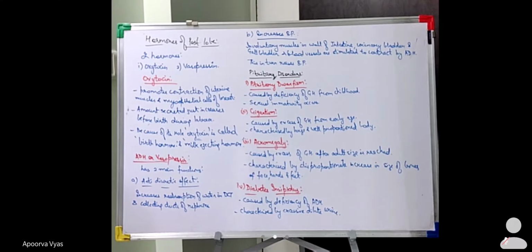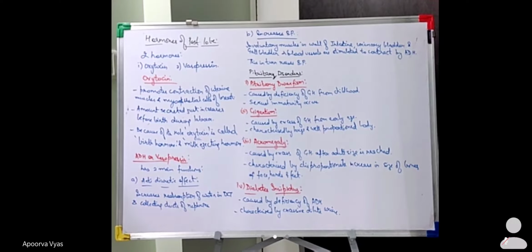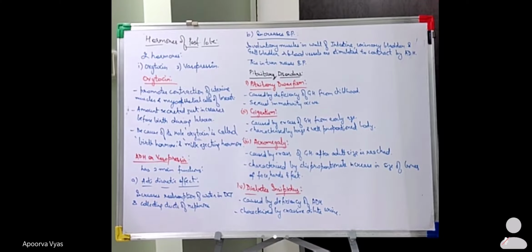What does it mean by increasing the blood pressure? The involuntary muscles in the wall of the intestine, the urinary bladder, gallbladder, and the walls of the blood vessels, when they are stimulated by the anti-diuretic hormone, they contract, and this in turn raises the blood pressure. When the muscles of the blood vessel walls and these involuntary organs start contracting because of the secretion of this ADH hormone, this causes a rise in the blood pressure. So these are the two effects produced because of this ADH hormone.